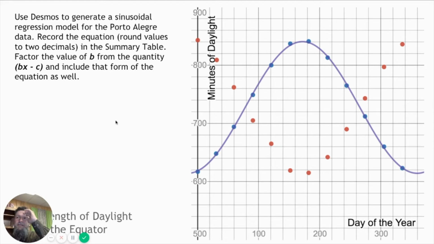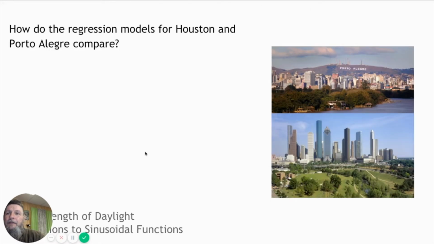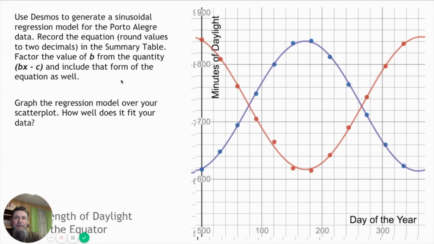We're going to use Desmos to generate a sinusoidal regression model for the Porto Alegre data and record the equation, rounding values to 2 decimals. In the summary table, factor the value of B from the quantity, Bx minus C, and include that form of the equation as well. Now, I'm going to graph my regression model here, and this is the one I've done. It's not perfect, but you get the idea. So, how do the regression models for Houston and Porto Alegre compare? Let's look at it. Wow, they're opposite.